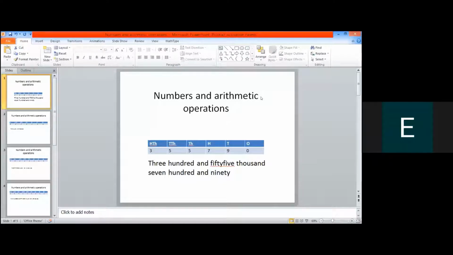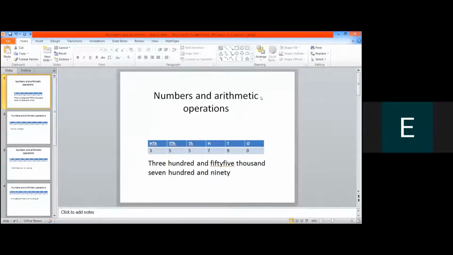Children, you can see a screen in front of you. Can you see the screen? Yes, ma'am. All right. So you can see the screen in front of you, and here I have written a number, 355,790. And how I find this number, like how I find the place value of the number by putting it into a place value chart.